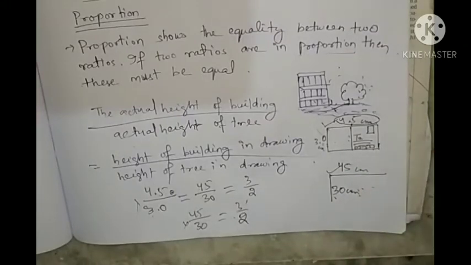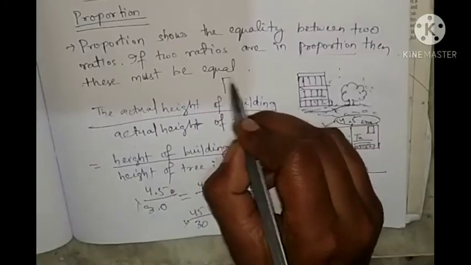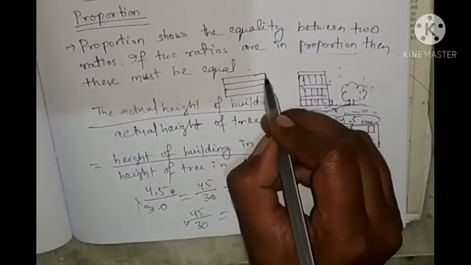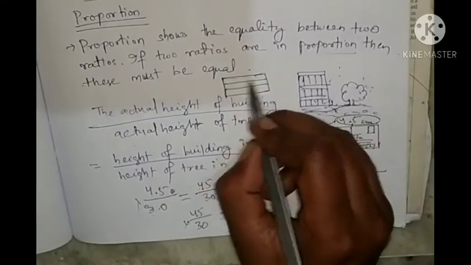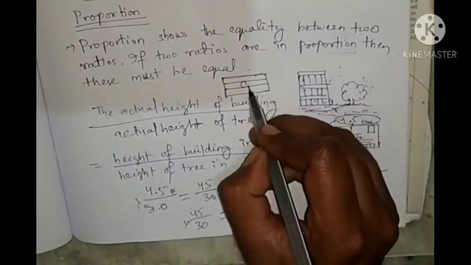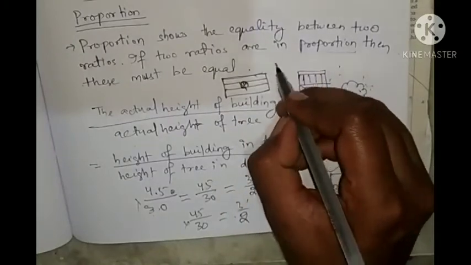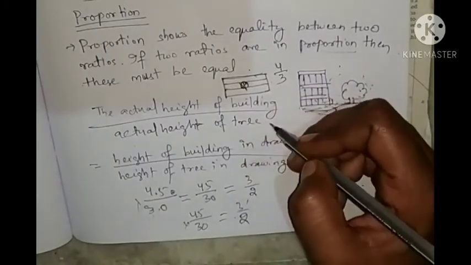Another example, you can take the tri-color flag. The tri-color flag, that is our national flag. If you are going to purchase one, what ratio should it be? It is always in the ratio 4:3.